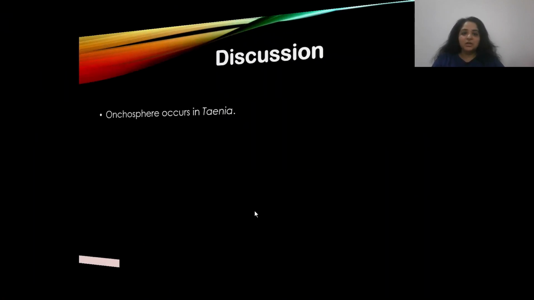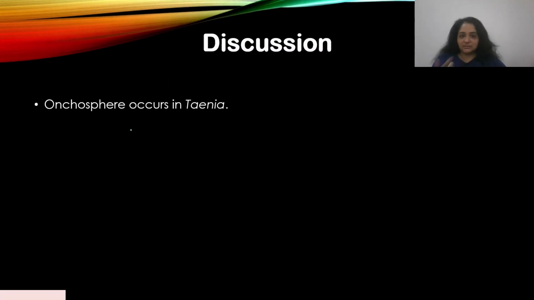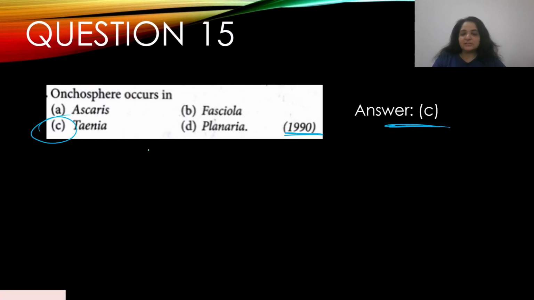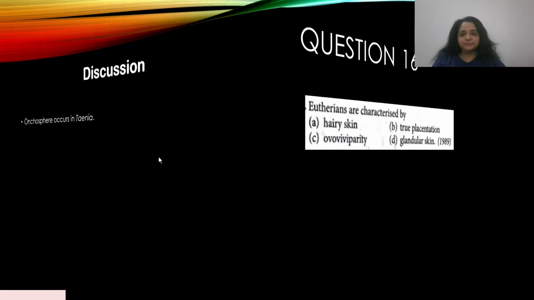So if you look at the life cycle, you'll see from the embryo occurs the oncosphere, where the hexacanth is developed inside, and then eventually it forms the cysticercus. That's a bladder worm. But to answer your question, oncosphere occurs in C. taenia. Okay, let's move on.